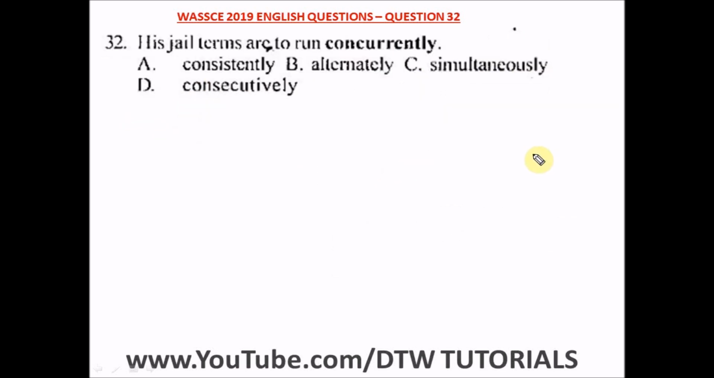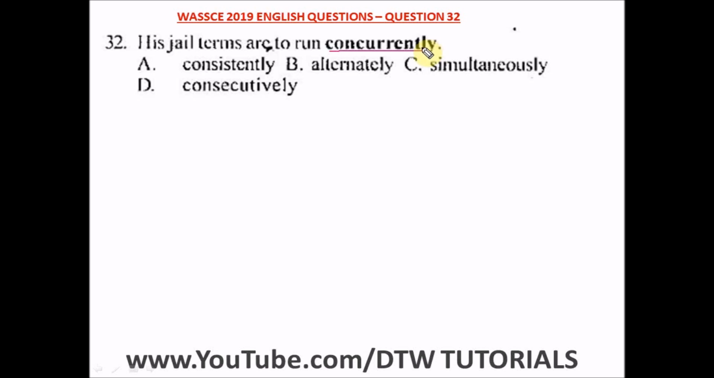Question 32 of the WASSCE 2019 English past question. That's your WAEC English exam. It says his jail terms are to run concurrently. So we're looking at the nearest meaning of this word, concurrently. Option A says consistently. No, consistently means on every occasion, that's constant. First of all, what does concurrently mean? It means at the same time.